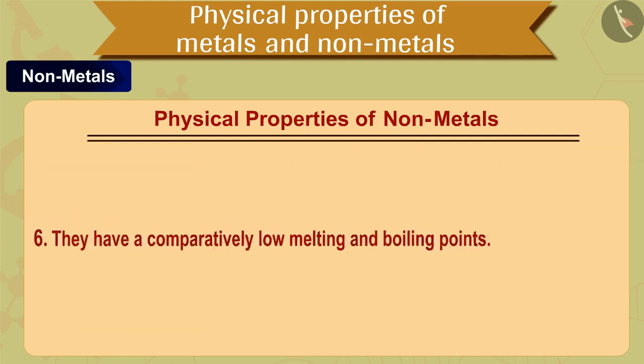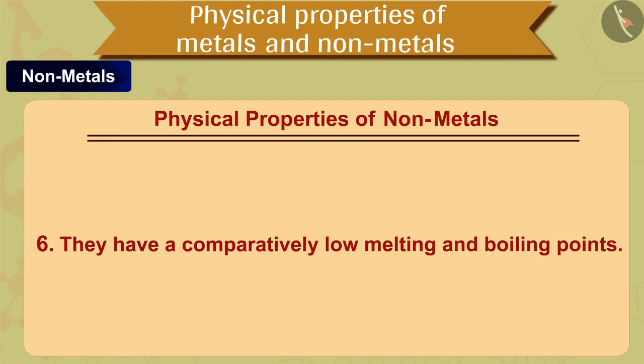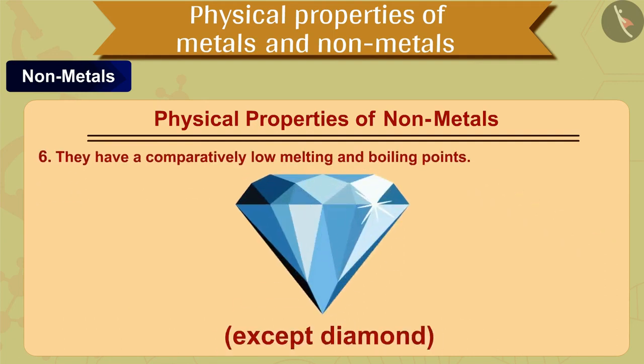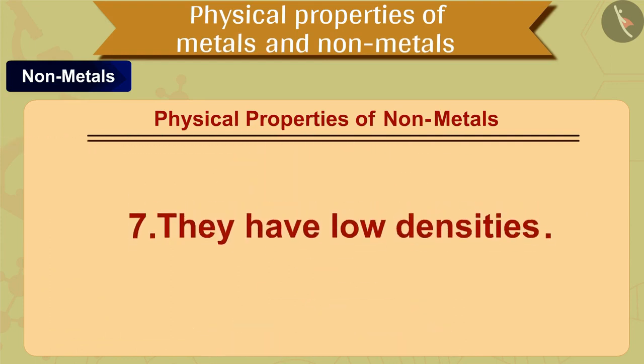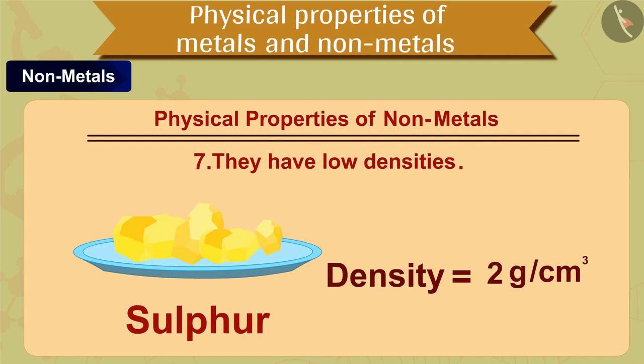The next, sixth property of non-metals is that they have a comparatively low melting and boiling points, except diamond. The next, seventh property of non-metals is that they have low densities. That is, they are light substances. For example, sulfur has a density of 2 grams per centimeter cube.